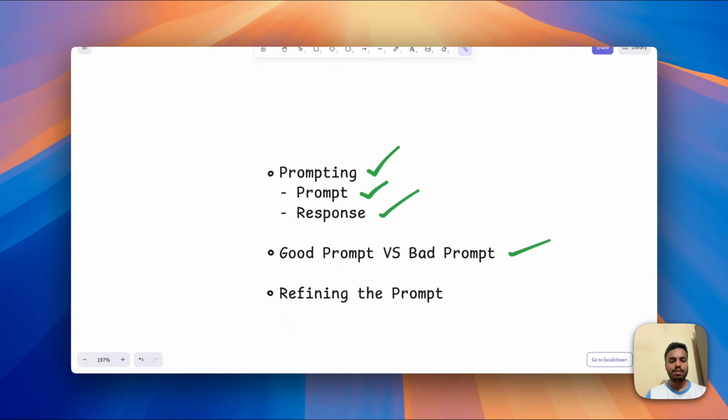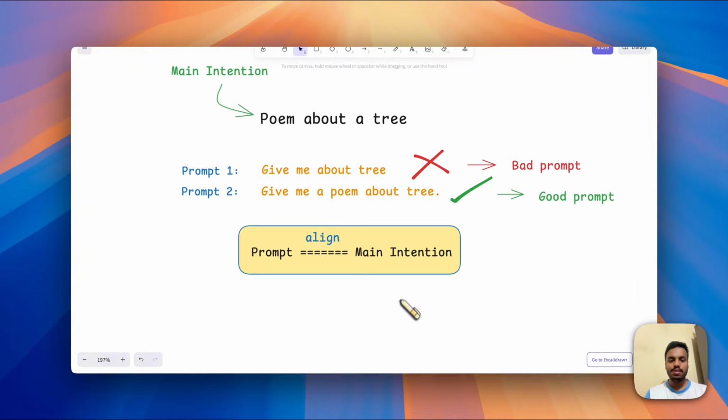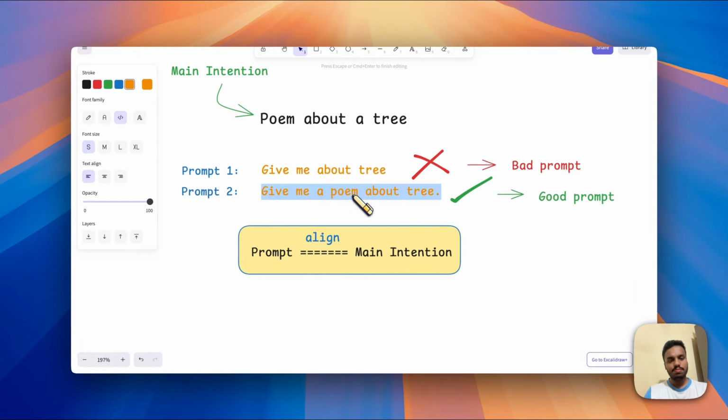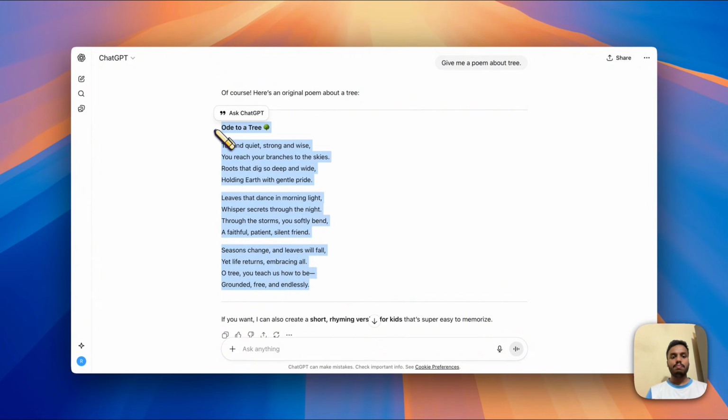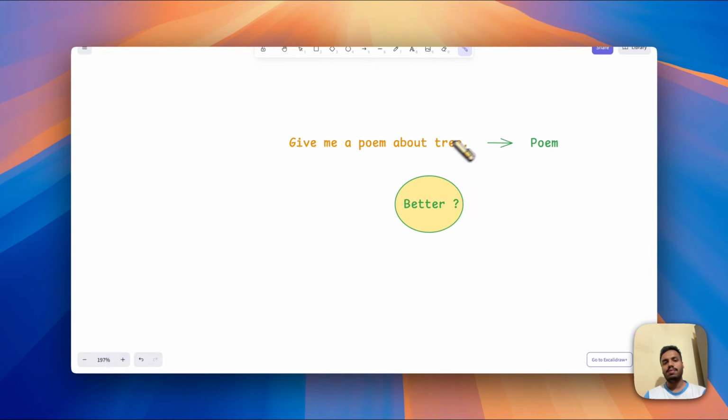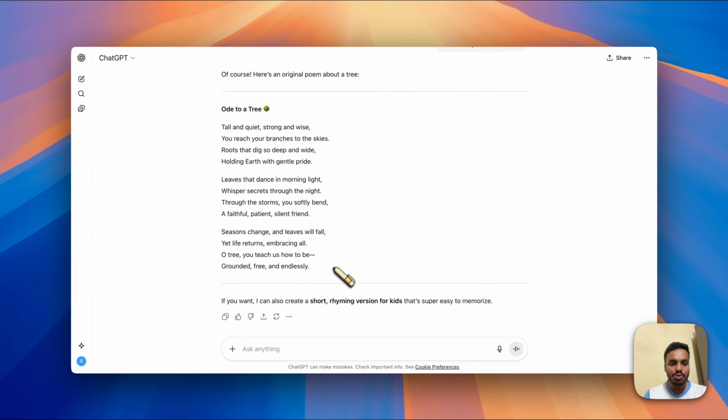Now, next step, refining the prompt or optimizing the prompt. Let's take the good prompt we used. Using this prompt, we got the poem. But the question is, can we get a better poem? Yes, a better poem. Now think, this prompt gives us the poem, but how to make that poem better?